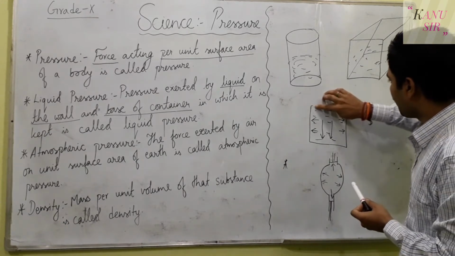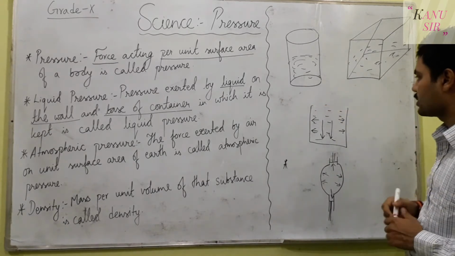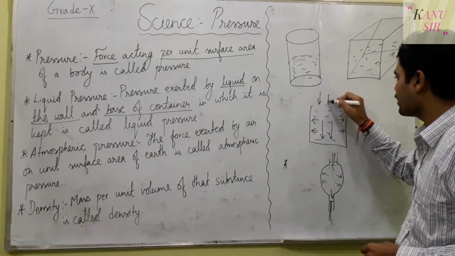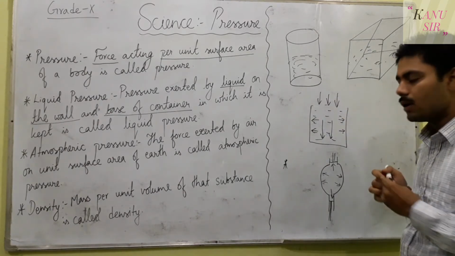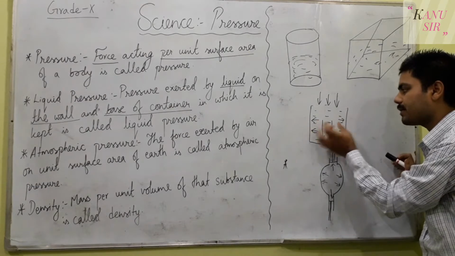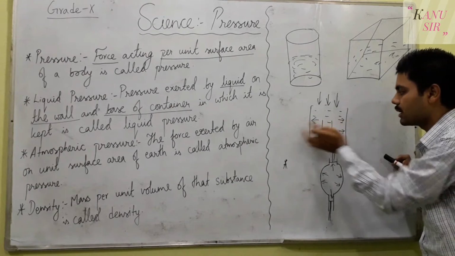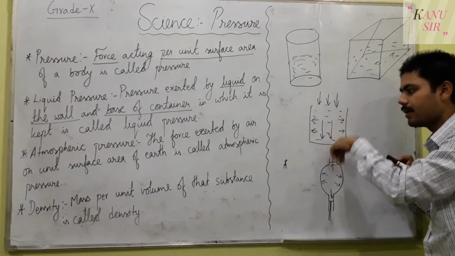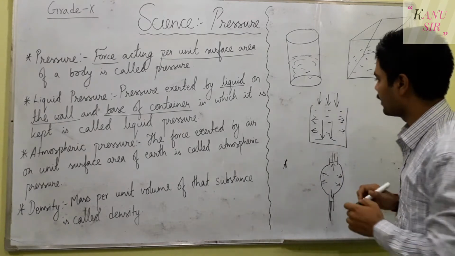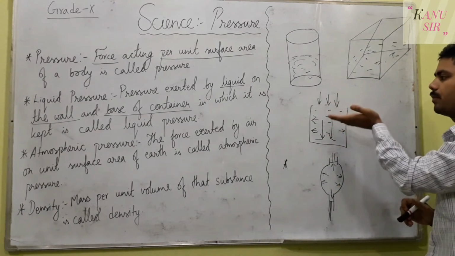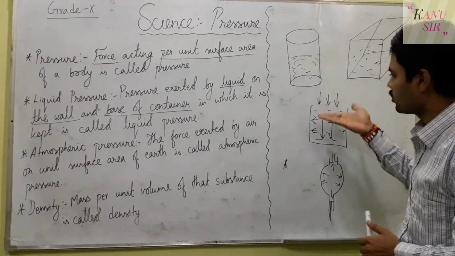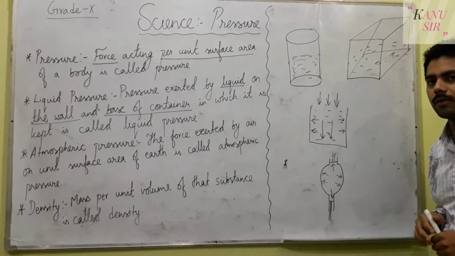Here the upper portion was not closed, that is why the air also exerted pressure upon the liquid, so the liquid pressure was exerted towards the walls and the base of the container, but it couldn't put pressure upward, towards the lid, the top part of the container.